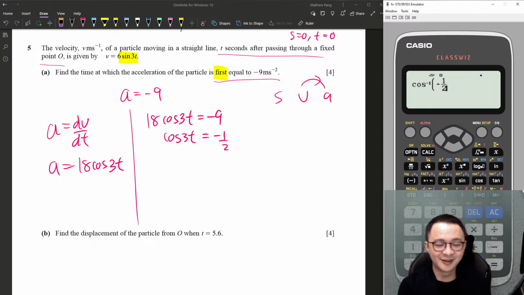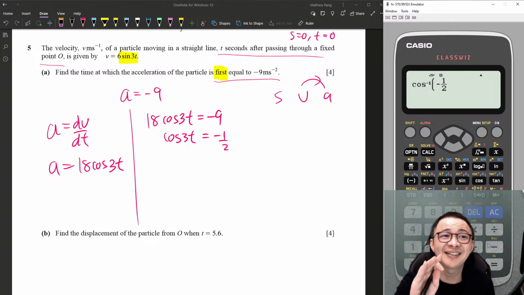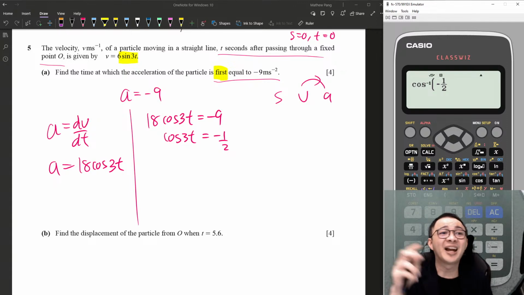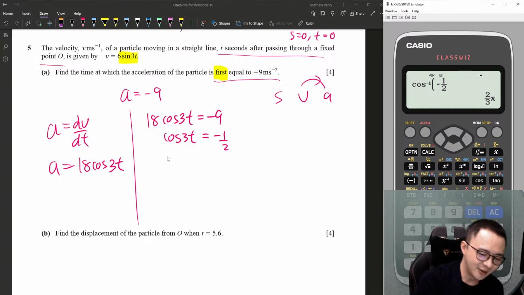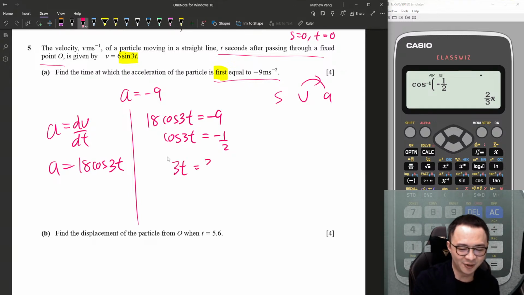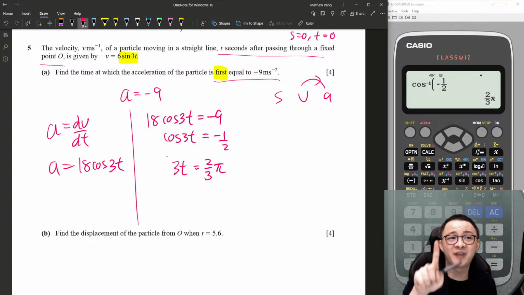But I want to say, typing the negative straight into the calculator can only apply to cos. If you do this for sine and tangent, you will get a negative angle. But tan cannot be a negative angle, right? So therefore, for sine and tangent, you need to find the reference angle first. But for cos, if you don't want to think, you say, oh sir, I'm very smart, I got 3t equal to 2/3 pi. Which is correct, and you are lucky because they only want you to find the first answer.